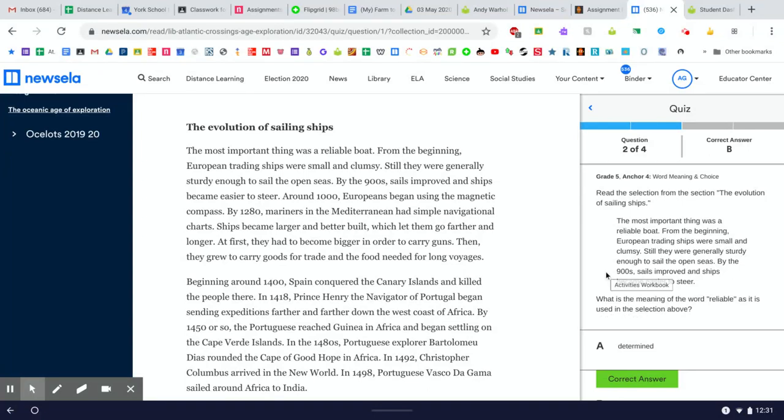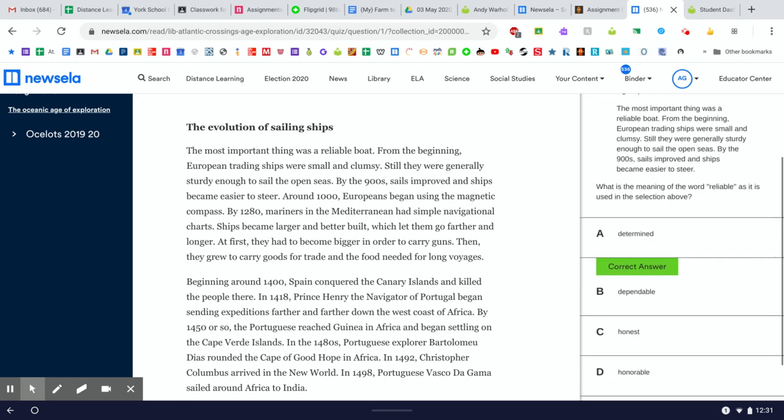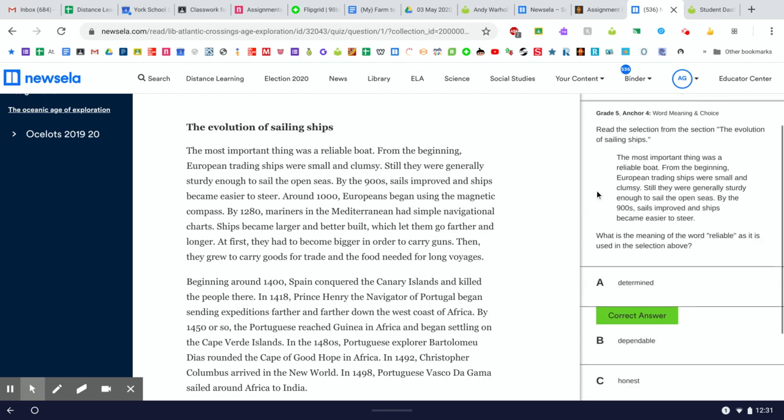Well, here's the selection. Let's look for the word reliable. Oh, there it is in the first sentence. Let's reread the first sentence now. The most important thing was a reliable boat. And it talks about how the boats weren't sturdy, and then they became sturdy, and then they got better and easier to steer with better sails. And so reliable means you can count on it, like it was trustworthy to go to sea. So we're looking for a word that's going to mean something like that: reliable or trustworthy. So determined. Well, if we're not sure if determined is the right answer, we could put it back in the sentence. The most important thing was a determined boat. Nope, that doesn't make any sense.